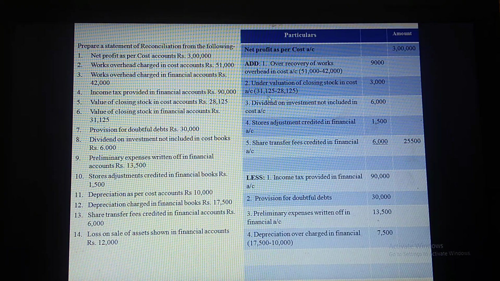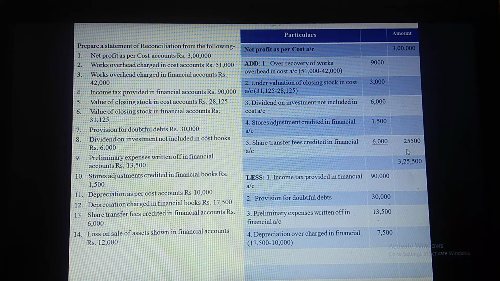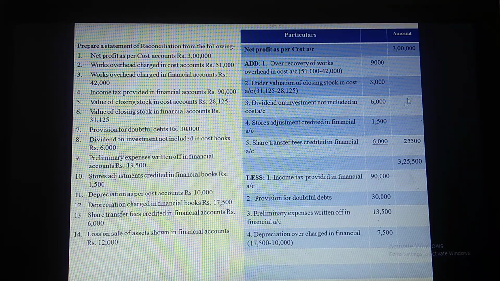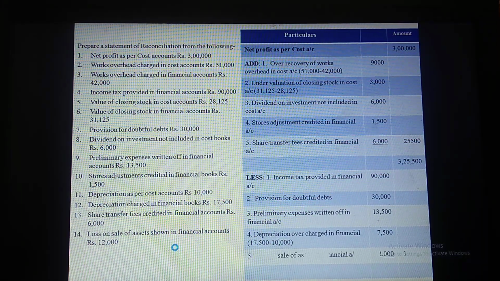So these items are over now. Let us add all these things. It comes to 25,500. So the total of this, when we add to the net profit as per cost account, it comes to rupees 3,25,500. So there is one more item, loss on sale of assets, which should be deducted in this format.